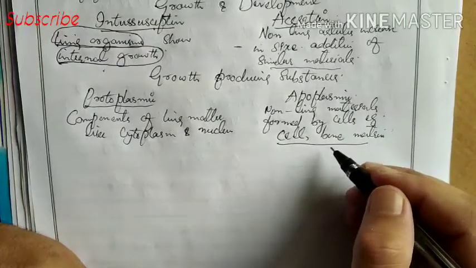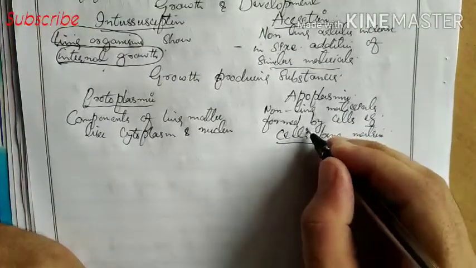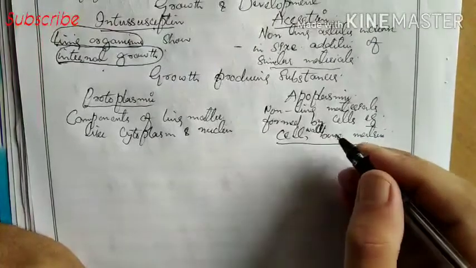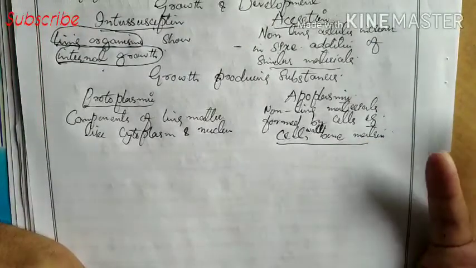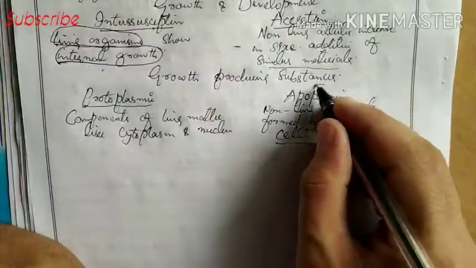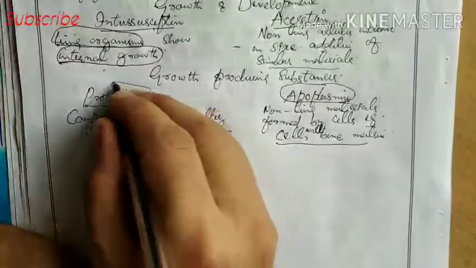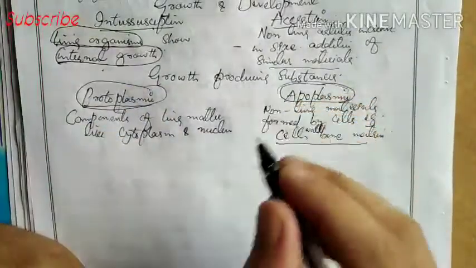For example, cell wall is non-living material, but it is formed by cells. So you can now tell protoplasmic substances and apoplasmic substances.